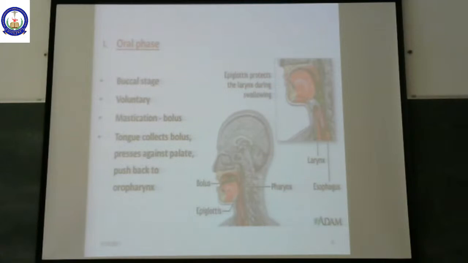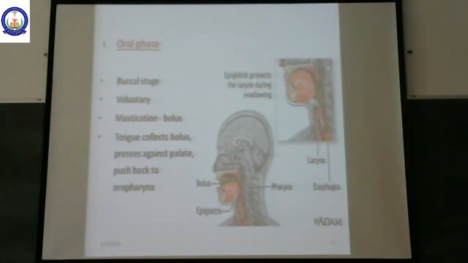Oral phase is also called as buccal stage of swallowing. It is voluntary in nature. The food bolus, which is formed by mastication, is now collected by the tongue, and this tongue is going to push the food substance back into the oropharynx. This is how it happens. Now we have a small structure called as epiglottis. This epiglottis is going to close down the nasopharynx so that food does not enter into the nasopharynx. Then food does not enter into the trachea.